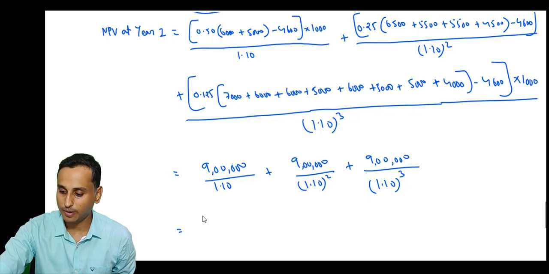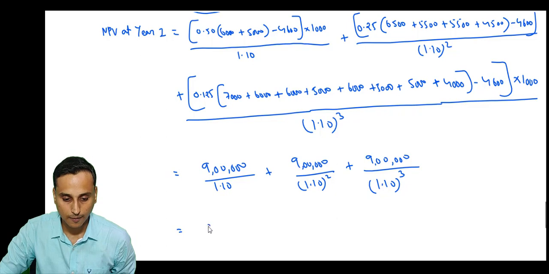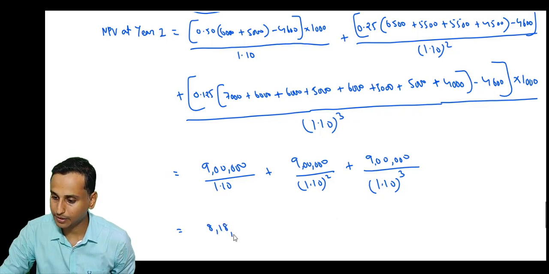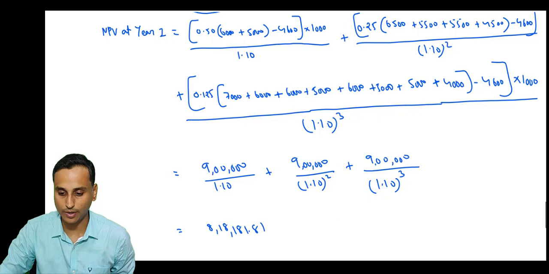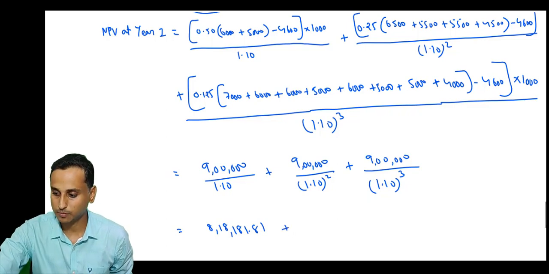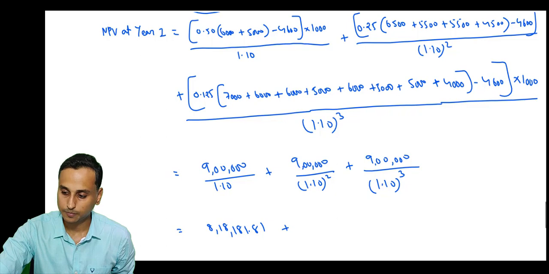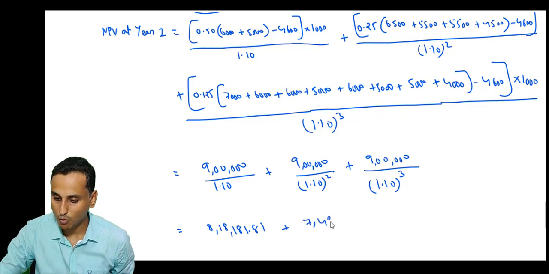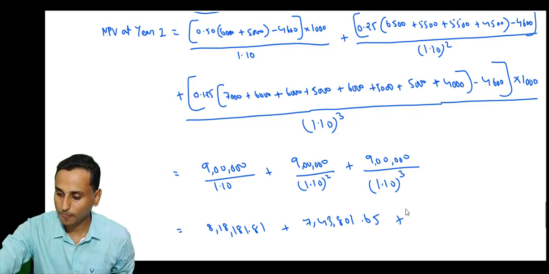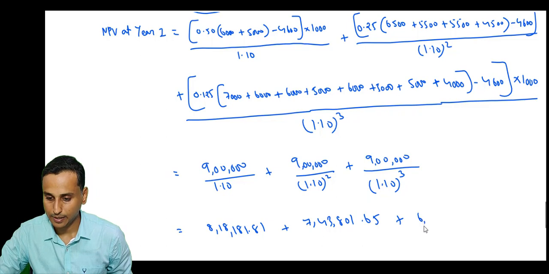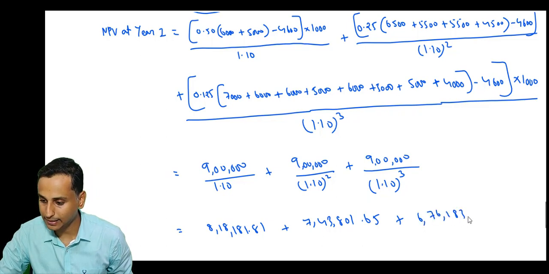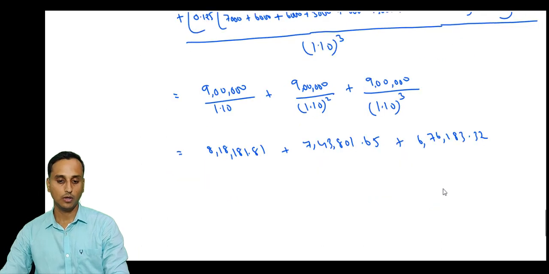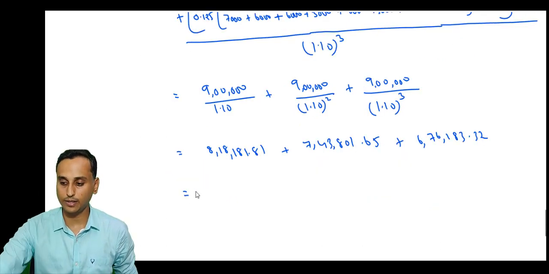Okay, so let's discount. So 9 lakhs divided by 1.1, how much do we get? We get 8 lakh 18,181.81 plus, divided by 1.1, so we get 7 lakh 43,801.65, and here we get 6 lakh 76,183.32. All right.